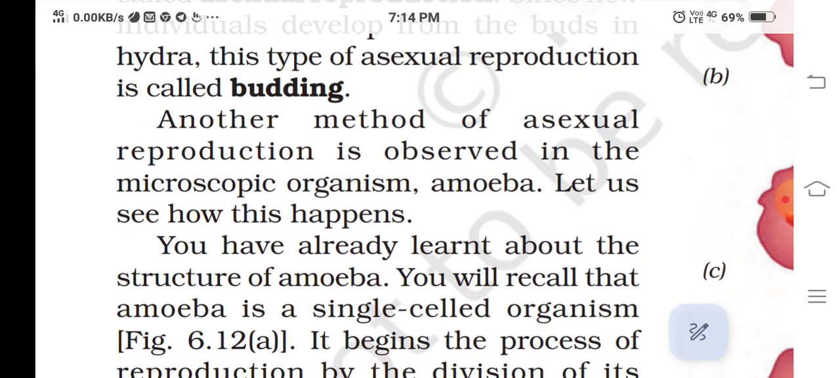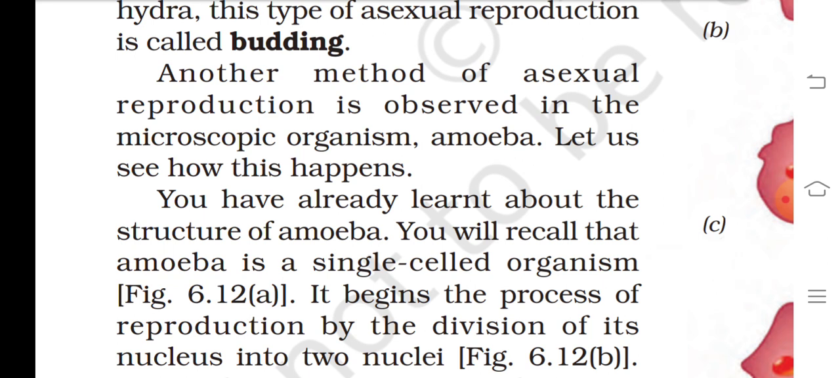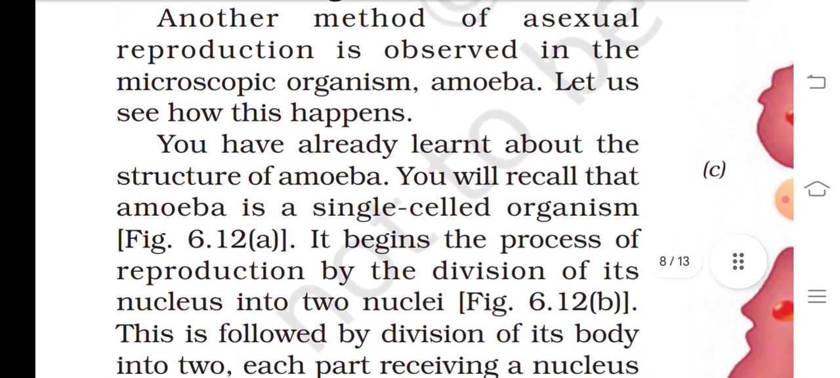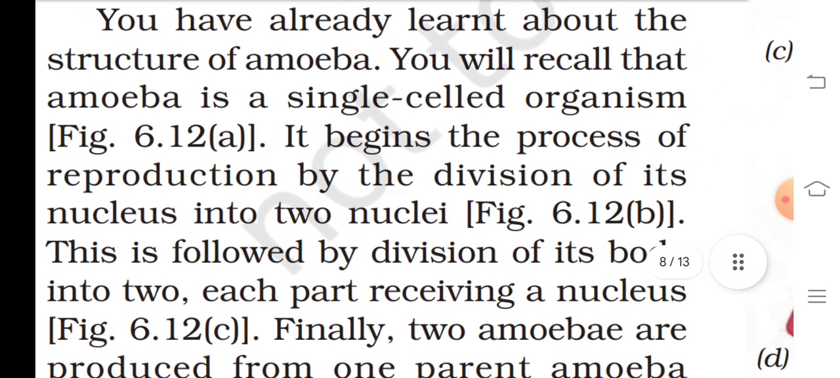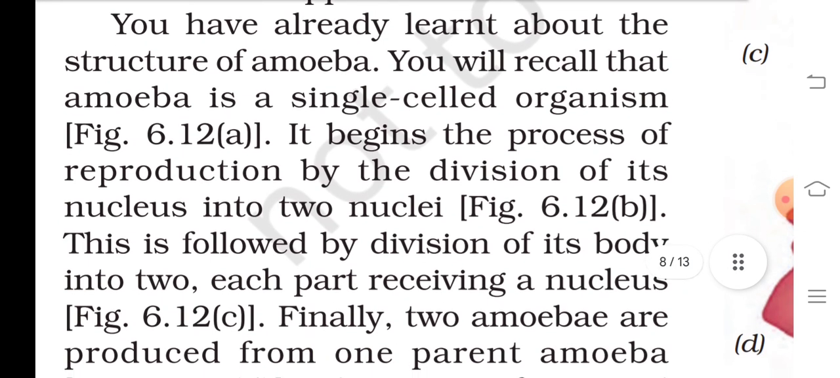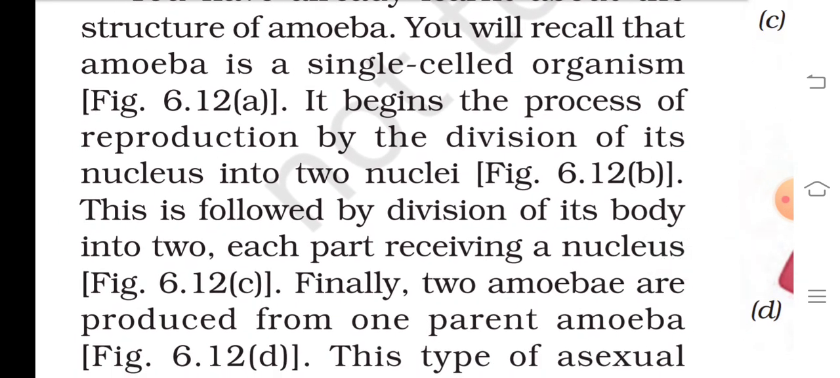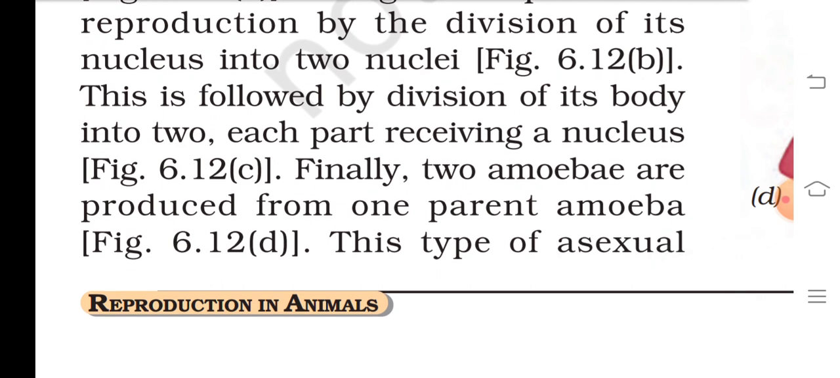Another method of asexual reproduction is observed in the microscopic organism amoeba. Let us see how this happens. You have already learned about the structure of amoeba. You will recall that amoeba is a single-celled organism. Figure 6.12. It begins the process of reproduction by the division of its nucleus into two nuclei. This is followed by the division of its body into two, each part receiving a nucleus. Finally, two amoebae are produced from one parent amoeba.